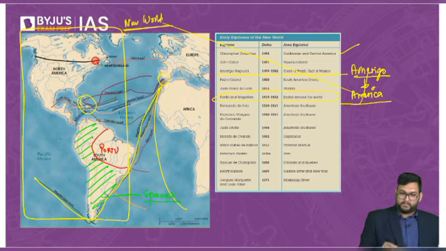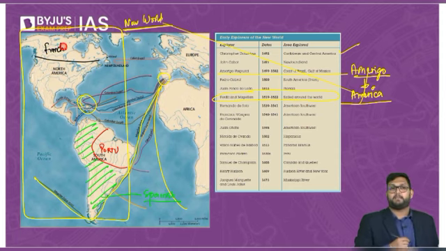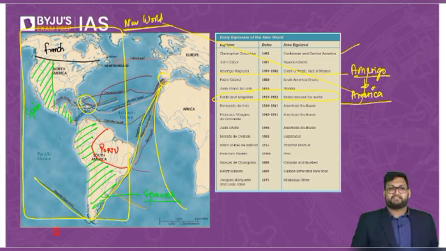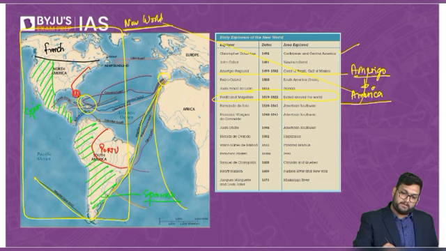Same way, in North America, this part went to the French. Spain was the foremost here. Spain again had all of this. And the culprits, the oppressors, the British, had this portion.